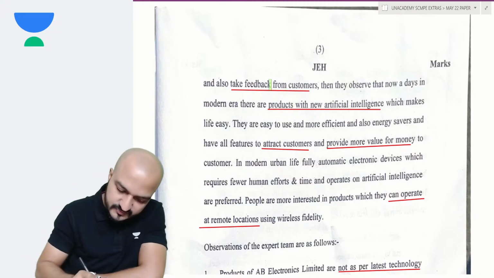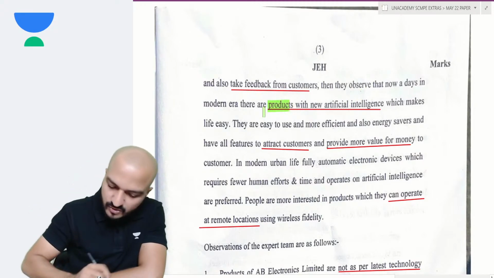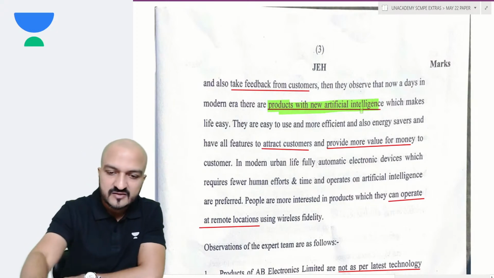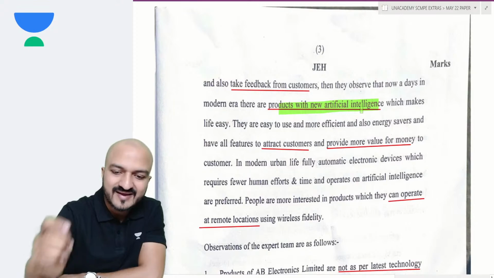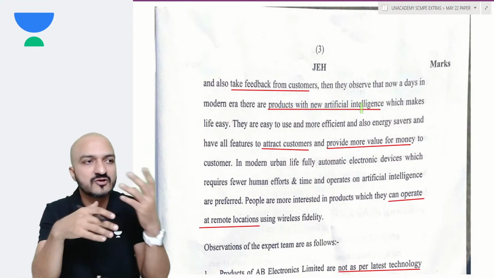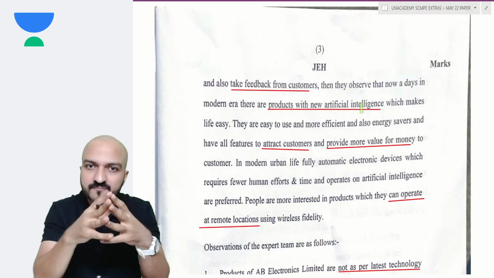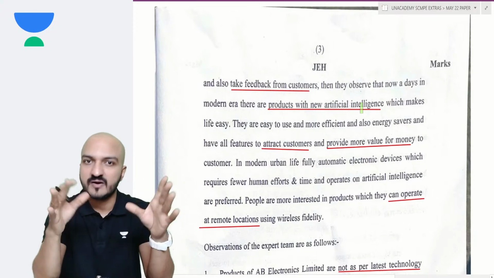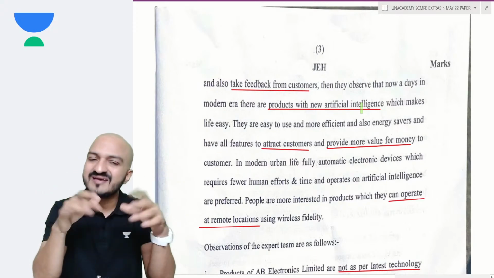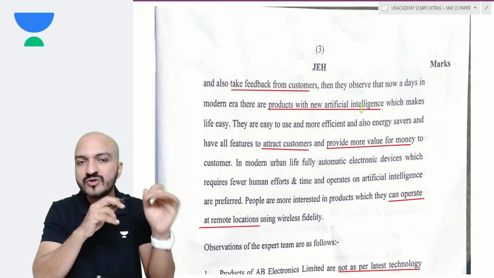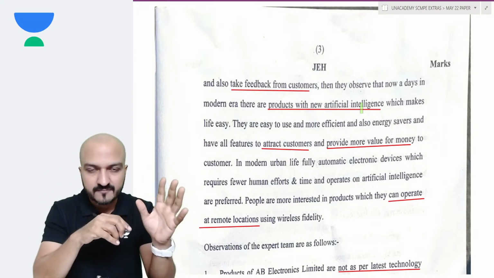But recently the customers have shifted to new kind of product with new artificial intelligence features. Yes, they have shifted to products with artificial intelligence features. Nowadays you have so many electronic devices which have Wi-Fi in them. ACs with Wi-Fi, washing machine with Wi-Fi, TVs have now become smart TVs and all. My company is not manufacturing these advanced machines. My company is manufacturing routine machines, but of very good quality.